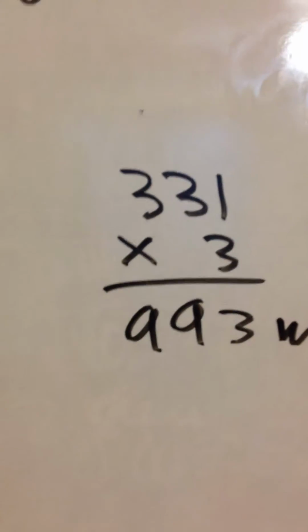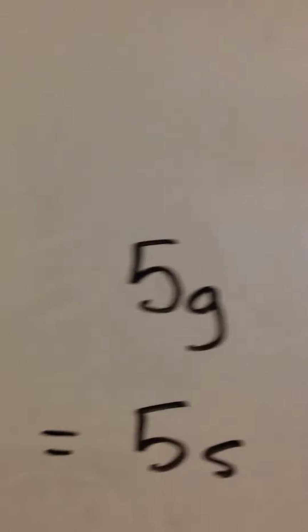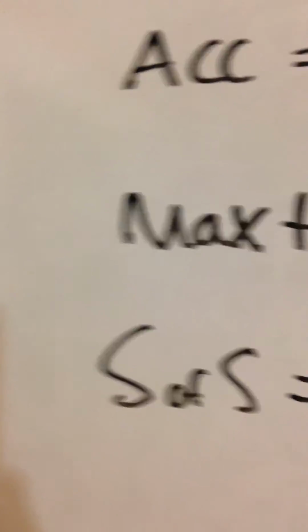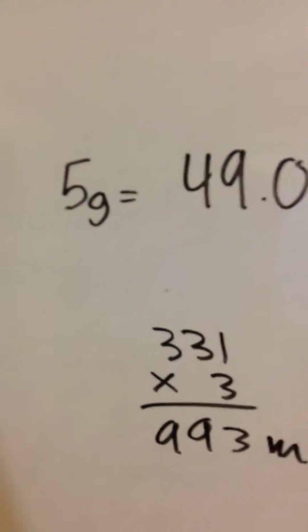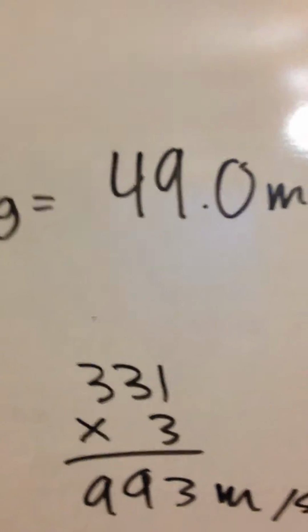So he's trying to reach Mach 3, so it's 3 times the speed of sound. First thing we're going to want to do is calculate that. 3 times the speed of sound is 993 meters per second. We have our acceleration is 5g. We have our max time before he blacks out is 5 seconds. And the speed of sound, well, we already went over that. So we've actually converted 5 Gs. I don't work with Gs very often, but we see meters all the time. So we converted 5 Gs into a meter measurement, so it's 49 meters a second squared.